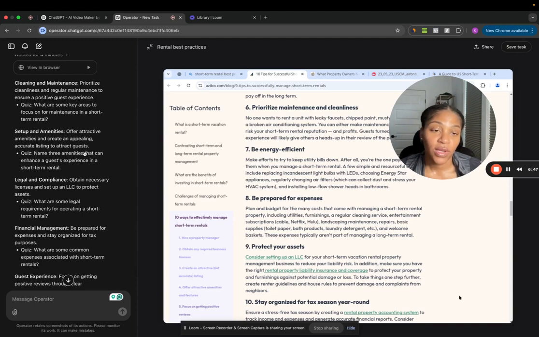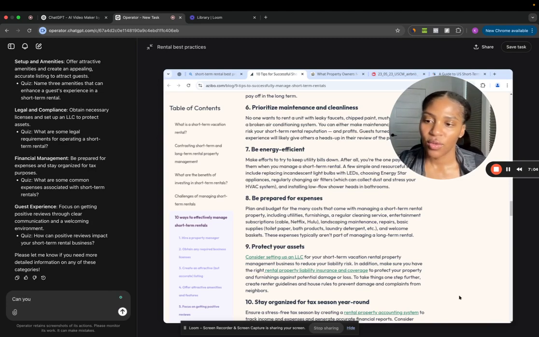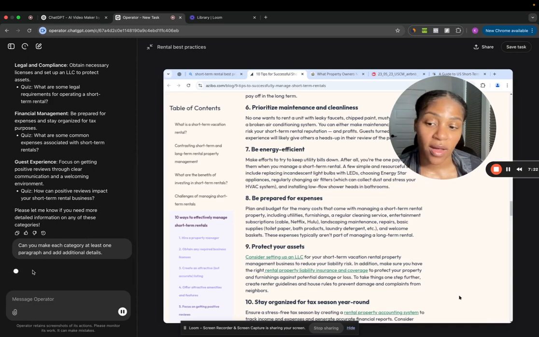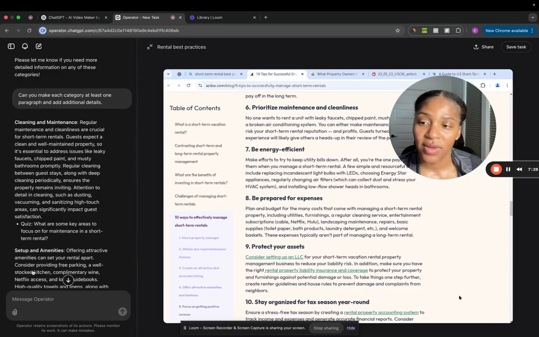So one of the great things is you can type in clarification, or if you need more detailed information, you can type that in. And so I'm going to ask for a little bit more detailed information before I create the video. And let's see what Operator says to that. Can you make each category at least 1 paragraph and add additional details? So let's see how well it takes the feedback. And that was really quick. So it didn't even take a minute.